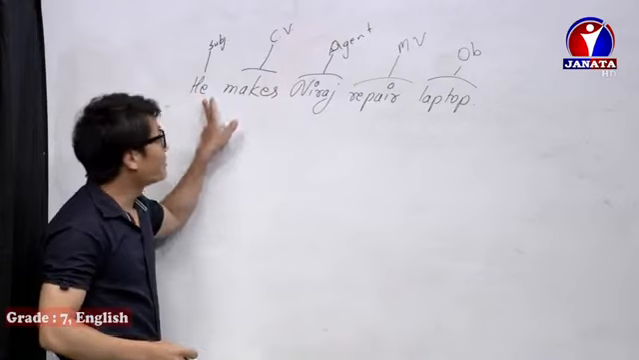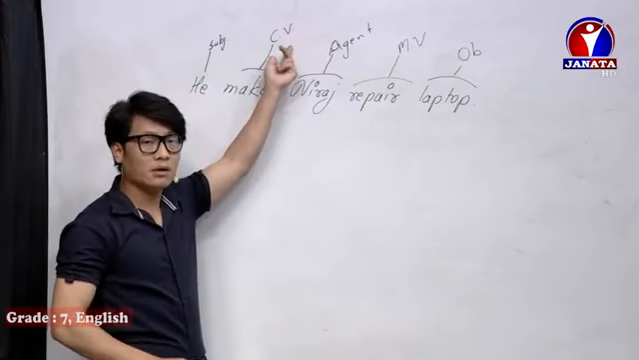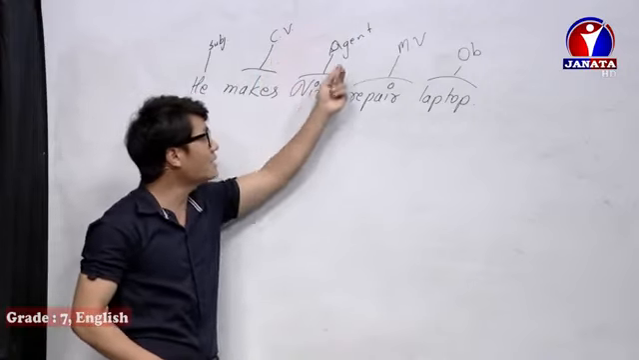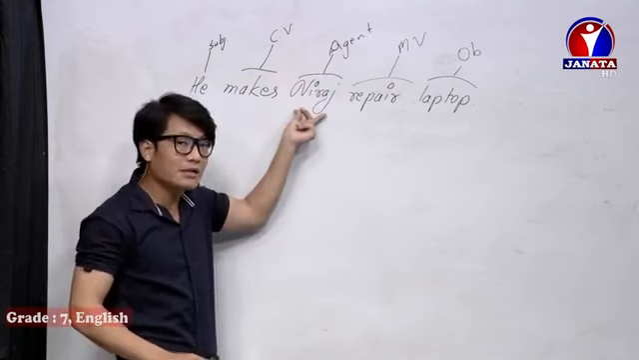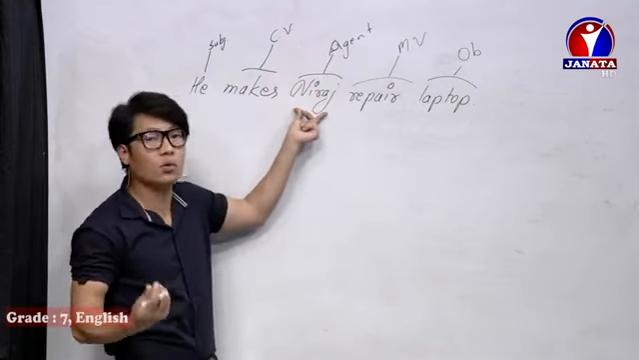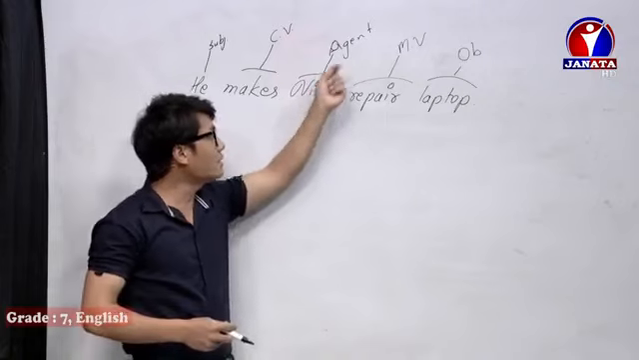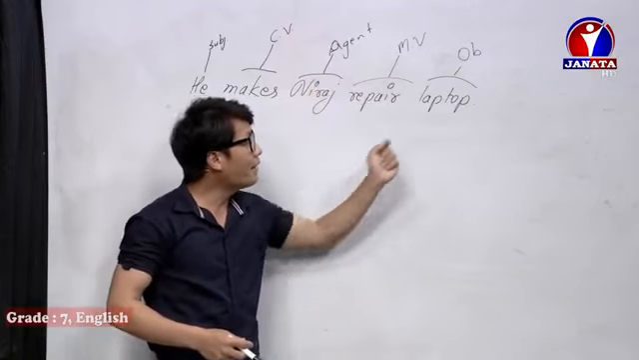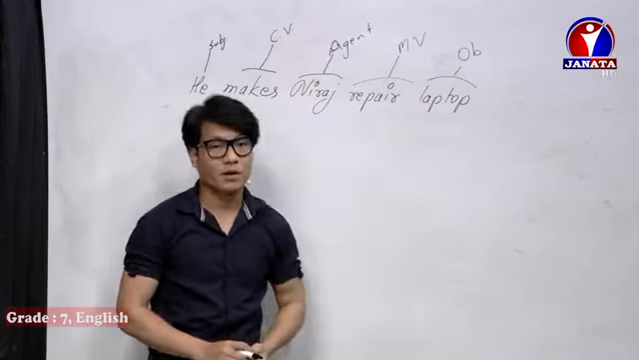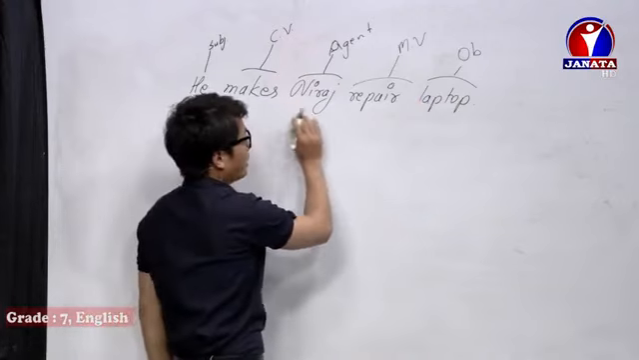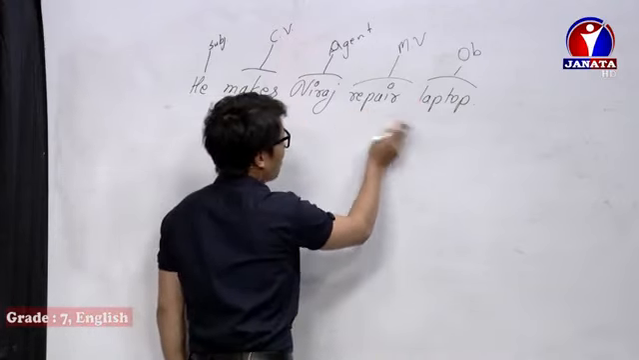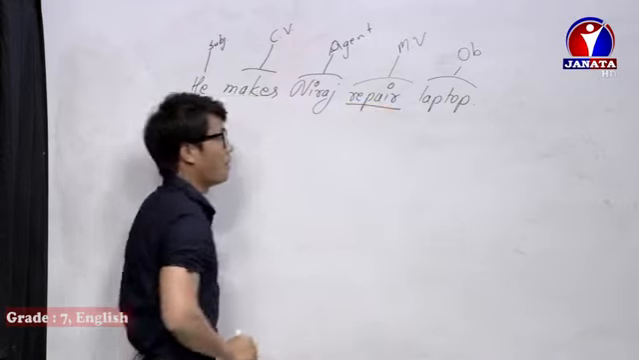Subject is he, makes is a causative verb, Neeraj is the agent. Who is repairing here? Neeraj is repairing, so Neeraj is the doer, so Neeraj is the agent. Repair is the main verb and the object is laptop. So we have used here repair, direct verb 1.